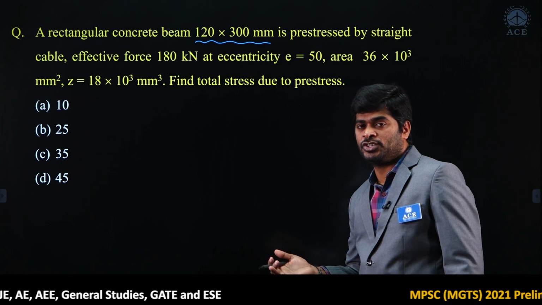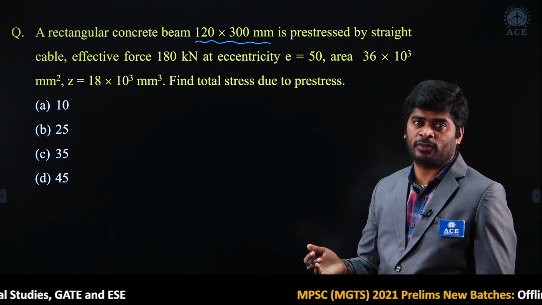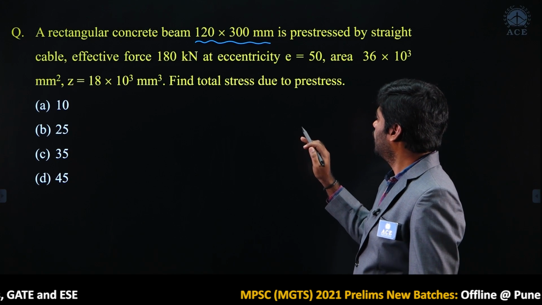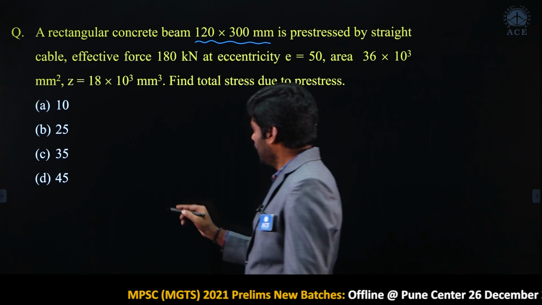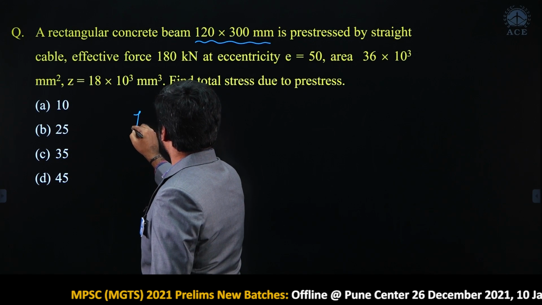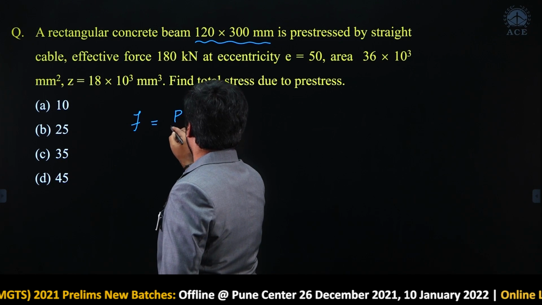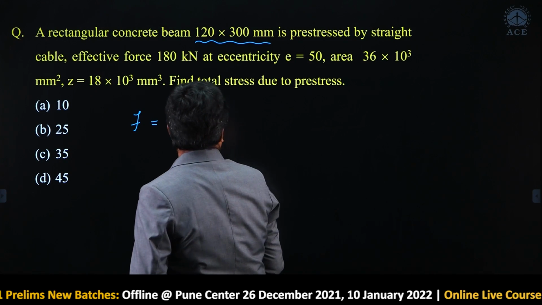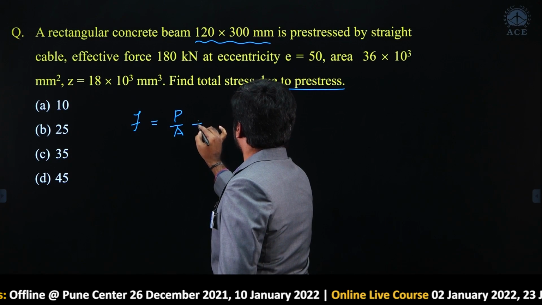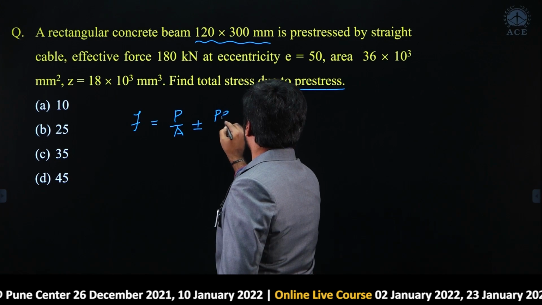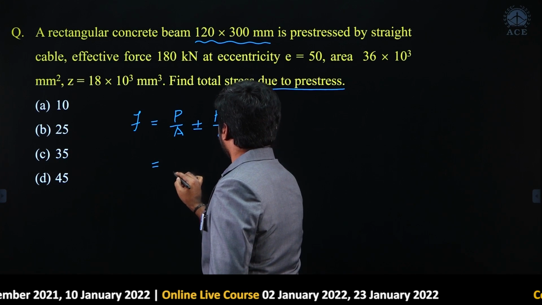It is not mentioned whether the stress is at the top fiber or the bottom fiber. It is given simply: find the total stress due to pre-stress. Okay. Let us say we can find the stresses at the top and bottom fiber only due to pre-stress. So, P by A plus or minus PE by Z. Okay, right. Let us say P by A.